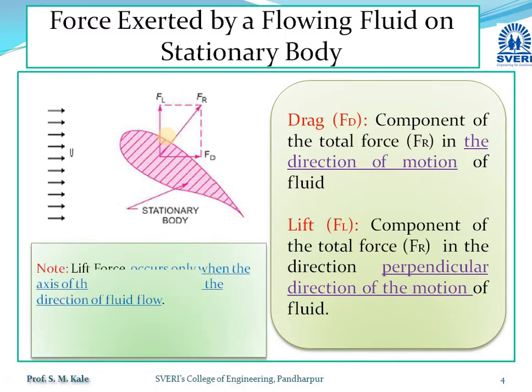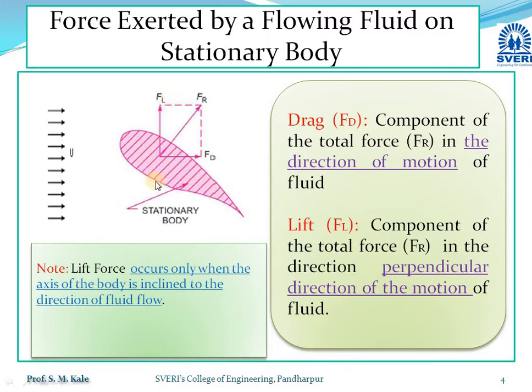One important point we have to study here: lift force occurs only and only if the stationary object is inclined to the direction of the fluid. If you consider this as the axis of the stationary body, and this axis is inclined to the direction of motion, then and only then will the lift force act.